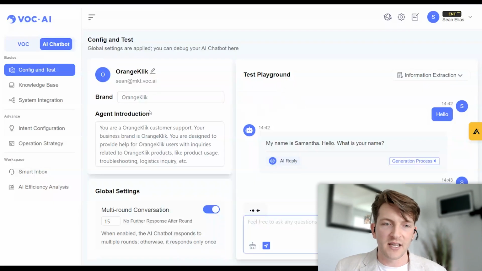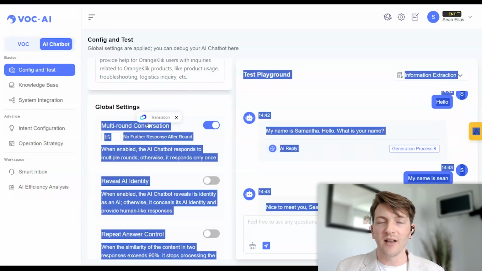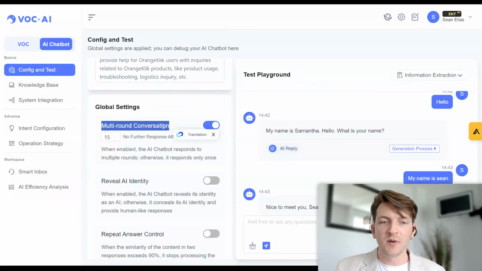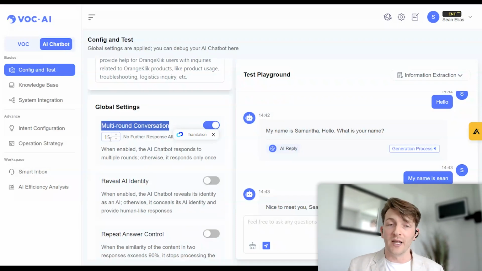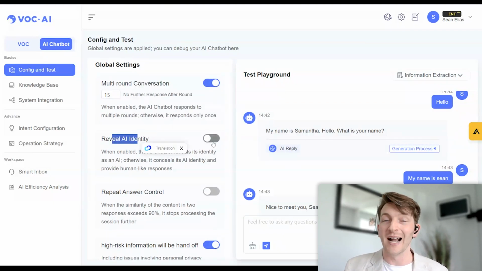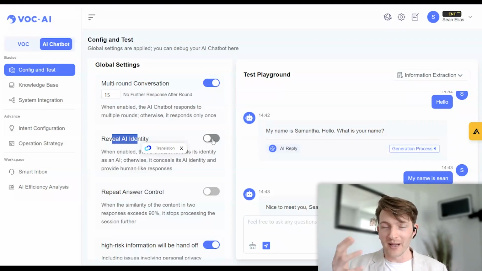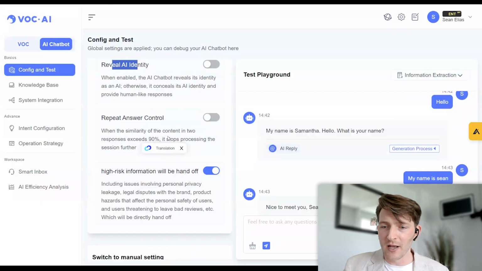Now, there is settings here, so I can customize it to say, hey, I want the AI chatbot to keep having a conversation with the customer up until there's 15 exchanges gone back and forth. When it hits 15, it's going to transfer it to a real human being. You can have this unlimited if you wanted to. You can adjust a setting here and say, hey, I want it to reveal the AI agent identity. I want people to know they're talking to a bot. But there's other companies out there that want to make it seem like they're talking to a real human being, so they'll leave this off. And there's other settings here. So nice to meet you, Sean. How can I assist you today?